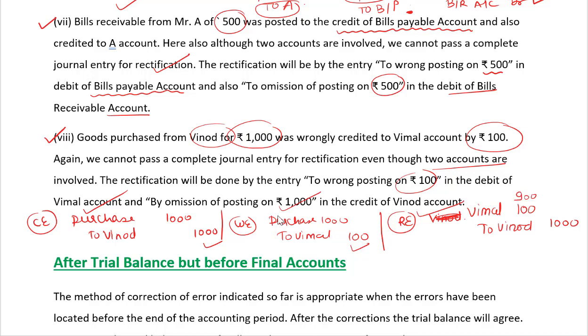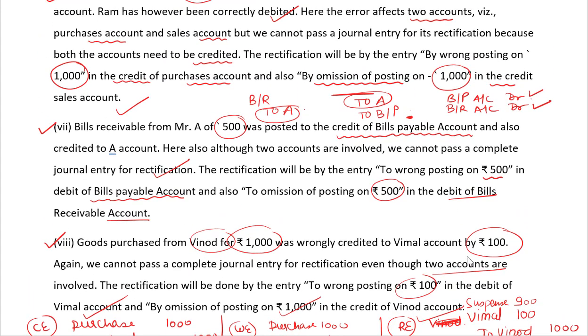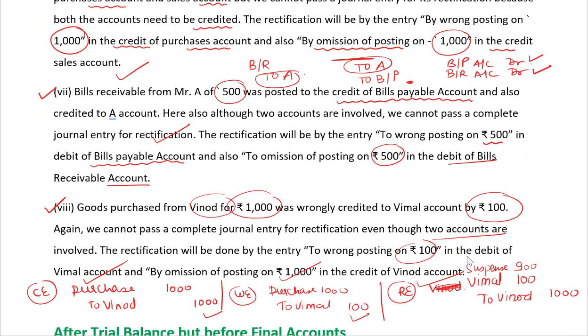And 900 is the shortfall over there. It will go to suspense account. Students, I hope you know that in case the books of accounts are not tallied, we have an option of suspense account.